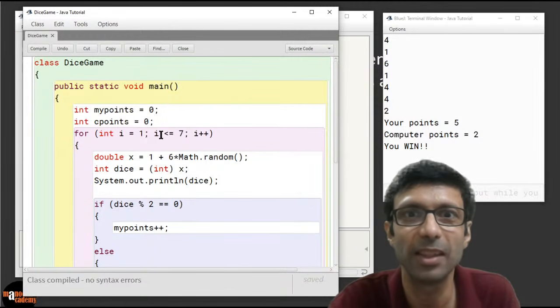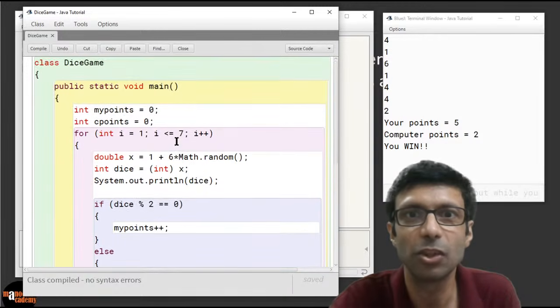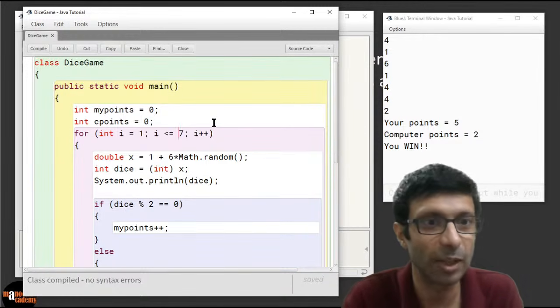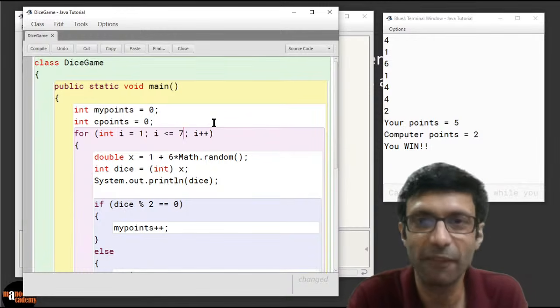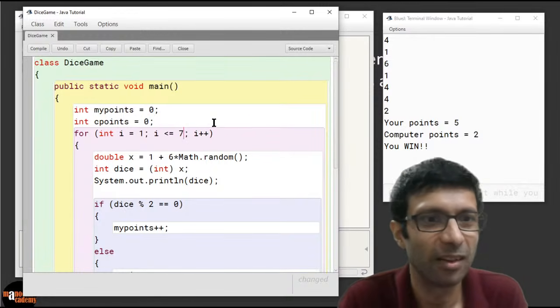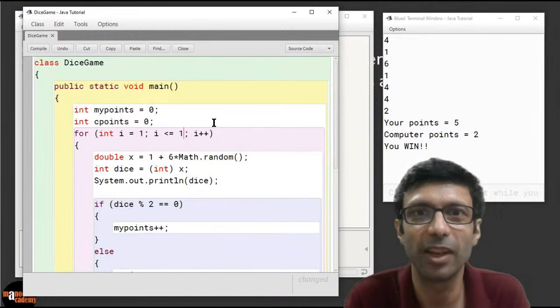So let's say you want to play this game 100 times. The only change we need to make in this entire program, guys, is to change from 7 to 100. Do you guys want to try it? So how many times do you want to play this game? Instead of 7, how many times do you want to play? Should we try 100, guys? So let's say we play the game 100 times. Are you ready? Okay, so I'm going to change 7 to 100 here.